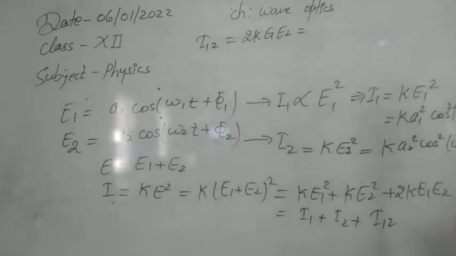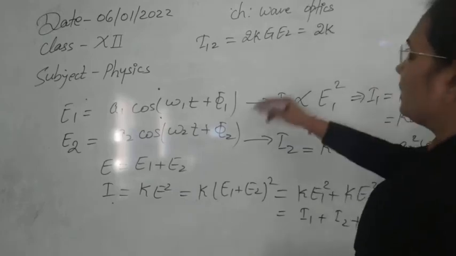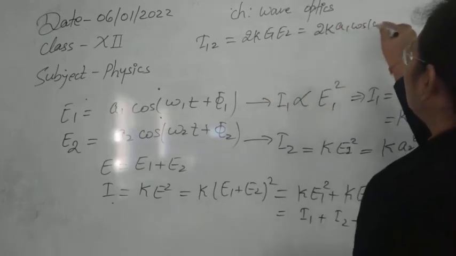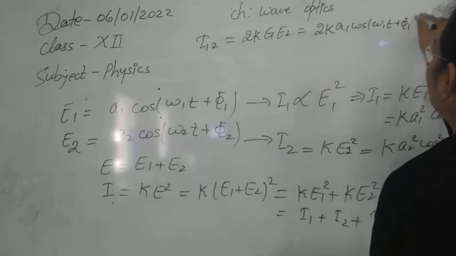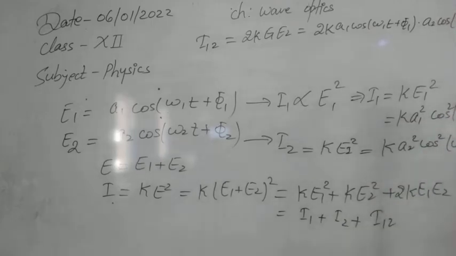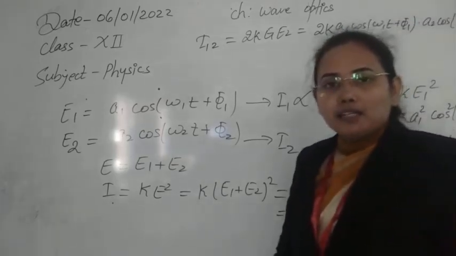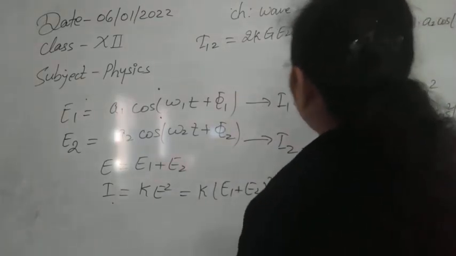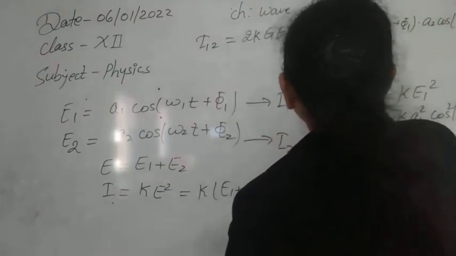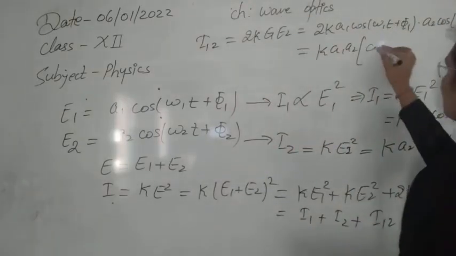Now let's put in the values of E1 and E2. We can write this as 2K times A1 cos(omega 1 t plus phi 1) into A2 cos(omega 2 t plus phi 2). Now we can apply the formula 2 cos A cos B equals cos(A plus B) plus cos(A minus B). Using this trigonometric formula, you can write this as K A1 A2, and in brackets we can write cos.